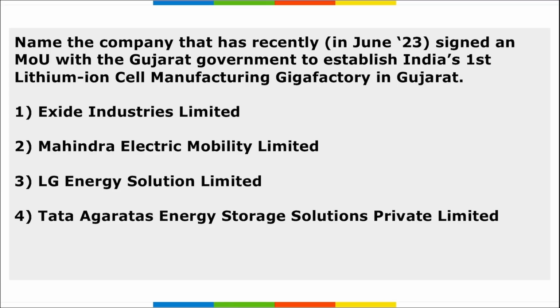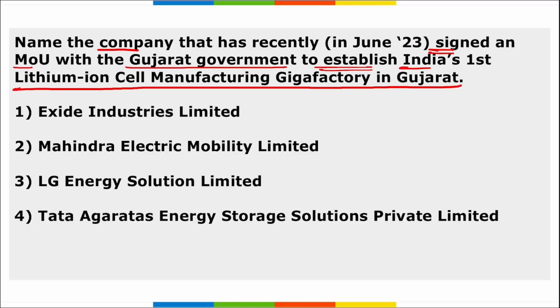Right? Next, name the company that recently signed an MOU with the Gujarat government to establish India's first lithium ion cell manufacturing gigafactory in Gujarat. It is Tata Agratas Energy Storage Solutions Private Limited. And it is said that they will be setting up this lithium ion cell manufacturing facility in Gujarat.